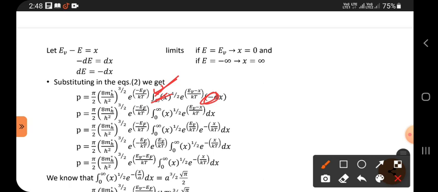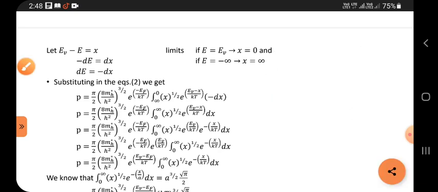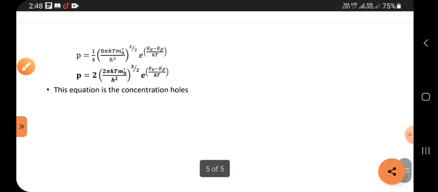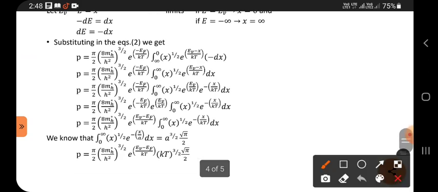Suppose you have a to b of minus dx, it can be written as b to a of dx. So if you want to remove minus, change the limit. In the same manner here it is also applied. Minus is removed here.